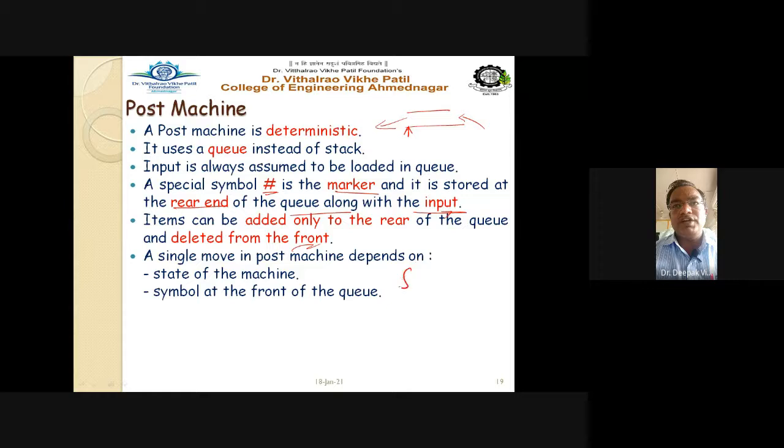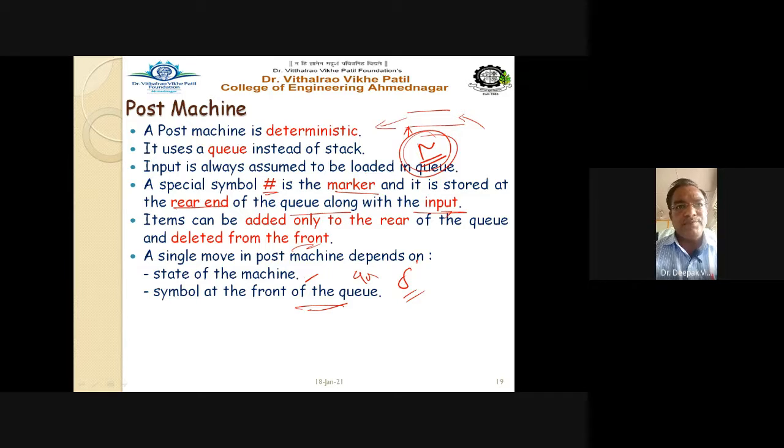The transition delta of the Post machine depends upon the current state of the machine, whether it is Q0 or Q1, and the symbol of the Q, say toe. Here we are not considering toe as a stack symbol, but as a Q symbol.